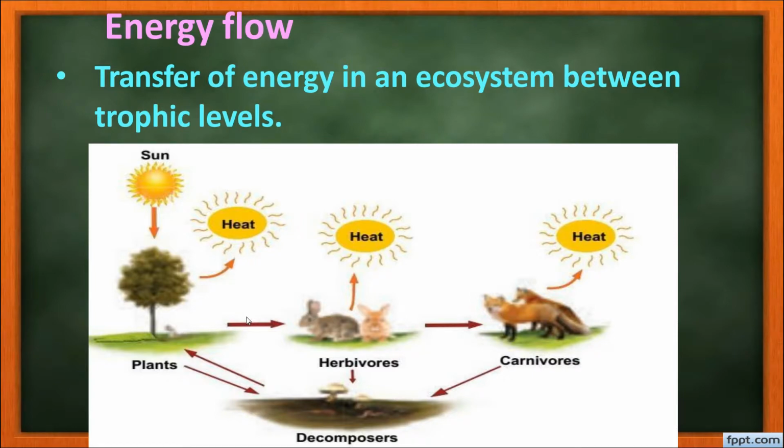Energy flow is always unidirectional in an ecosystem. It cannot be the reverse. The energy from the carnivores cannot be taken up by the herbivores, and from the herbivores the energy cannot be taken up by the plants, and from plants the sun will not take the energy. So it cannot be bidirectional. Energy flow is always unidirectional in an ecosystem.